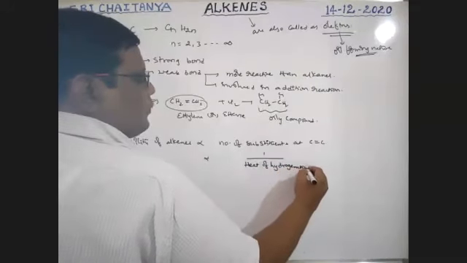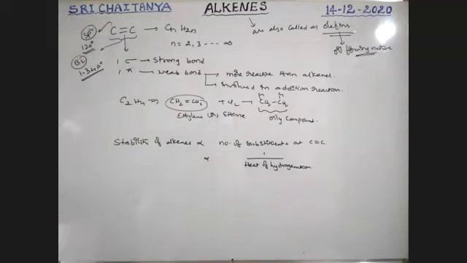Directly proportional to the number of substituents.